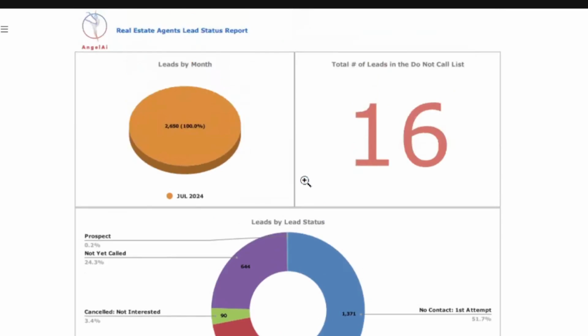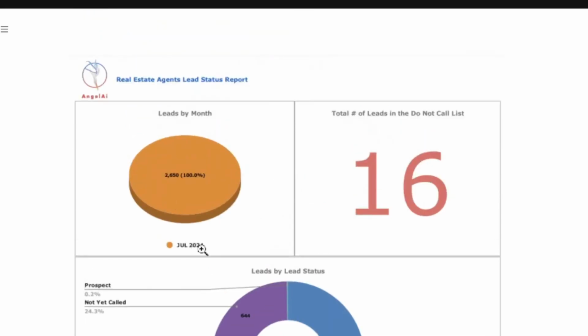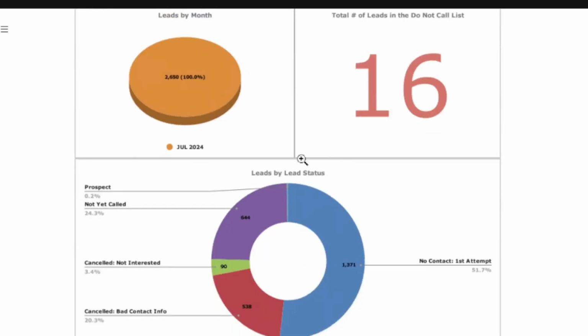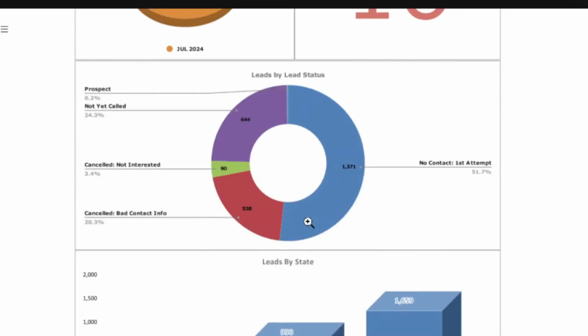Whenever we're making calls for you, you will receive a report just like this one with the total amount of the leads. We brush them against the do not call list, so you don't have to worry about that at all. I don't want you to break the do not call list, is that okay?